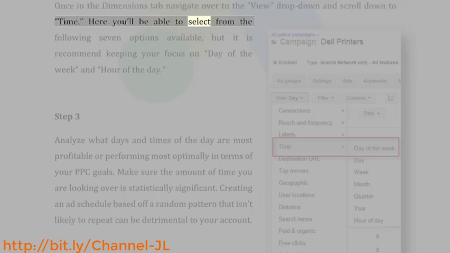Here you'll be able to select from the following 7 options available, but it is recommended to keep your focus on day of the week and hour of the day. Step 3. Analyze what days and times of the day are most profitable or performing most optimally in terms of your PPC goals. Make sure the amount of time you are looking over is statistically significant. Creating an ad schedule based off a random pattern that isn't likely to repeat can be detrimental to your account.